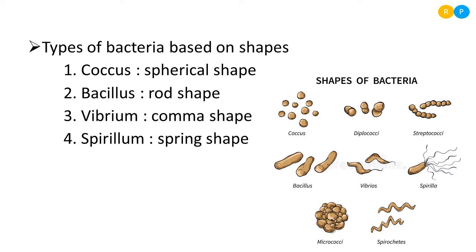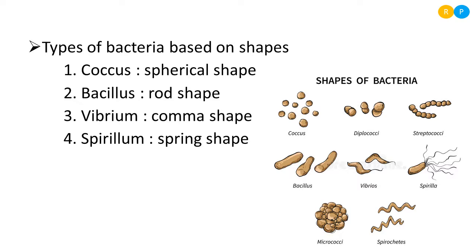One of the types is coccus. Coccus bacteria are spherical in shape. You can look into the diagram. The first picture shows the structure of coccus, where the shape of the bacteria is spherical. Spherical shaped bacteria are named coccus. Coccus is the singular form and the plural form is cocci. That means when more than one spherical shaped bacteria are present, they are named cocci.